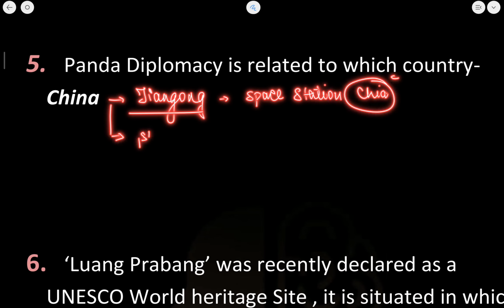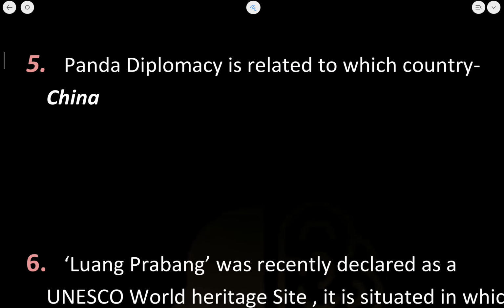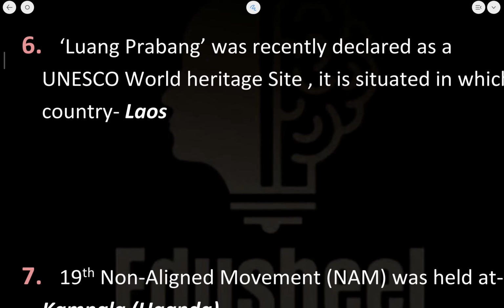Secondly, if I talk about the first rank in the production of rare earth elements, now China has the first rank in the rare earth elements. Okay, now rare earth elements, in total there are 16 rare earth elements. Okay, so this is the information that I'd like you to know about China.